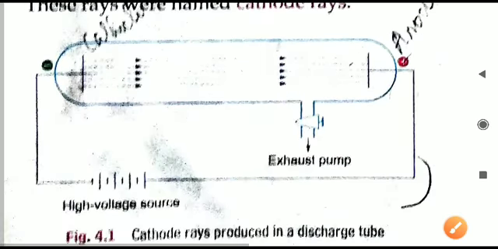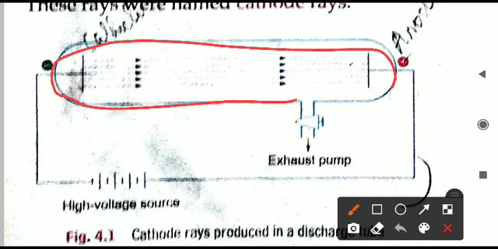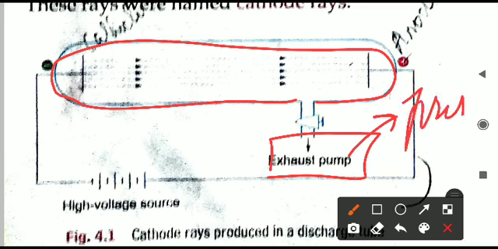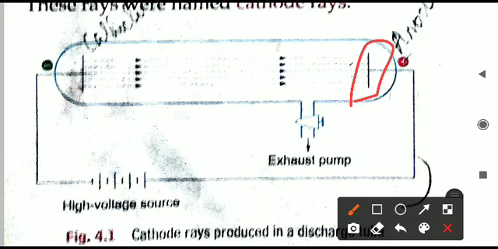Here it is. It is a long tube-like structure. On one side you have the exhaust pump. This is just to regulate the pressure; it is maintaining the pressure only. Inside this you can see two metal rods, which I have put in boxes, and these metal rods are working as electrodes.